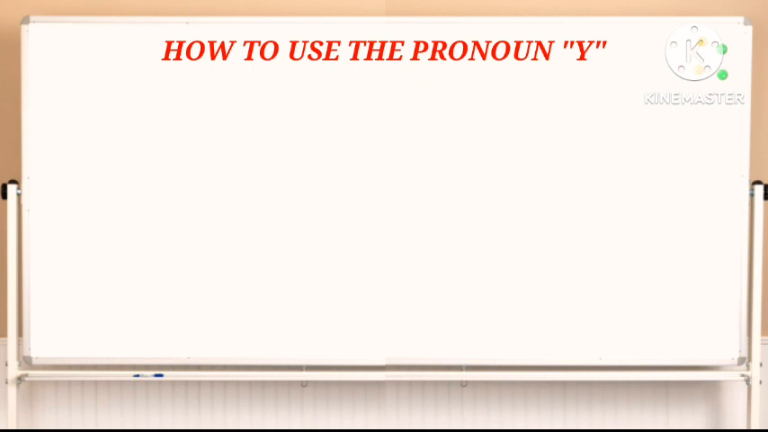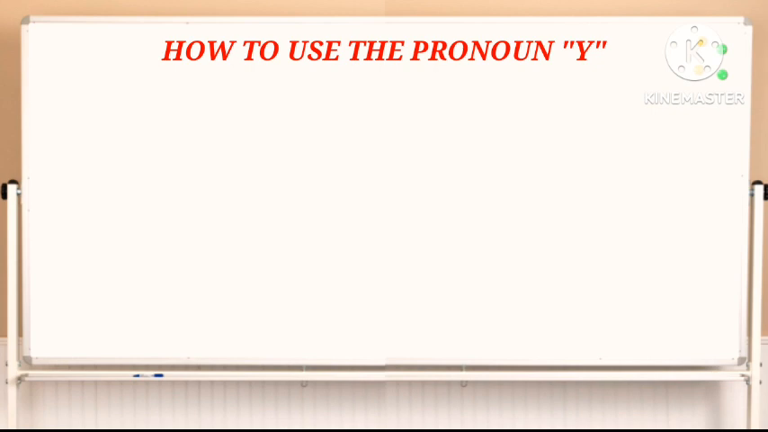So let's recall what we have just learned. The first case, the pronoun "y" replaces a place. As we've seen in an example, "Je vais à Paris," I'm going to Paris. "J'y vais," I'm going there. "Je vais en France," I'm going to France. "J'y vais." "Je vais au Japon," I'm going to Japan. "J'y vais," I'm going there.